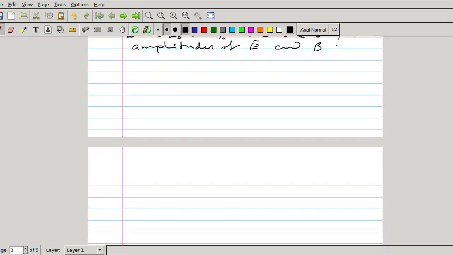In free space, where there is no charge and no current density, we can write the first Maxwell equation as del dot E equal to 0.